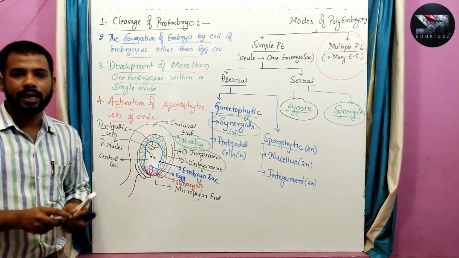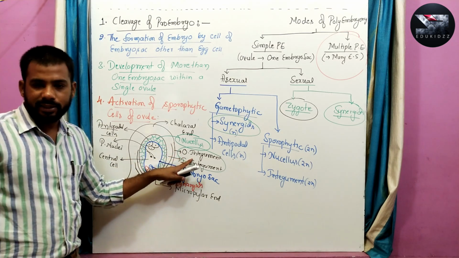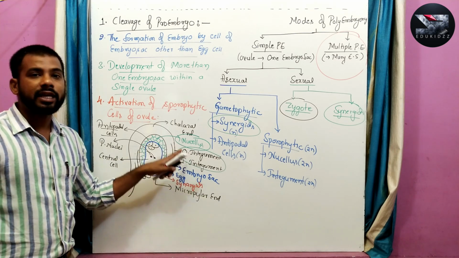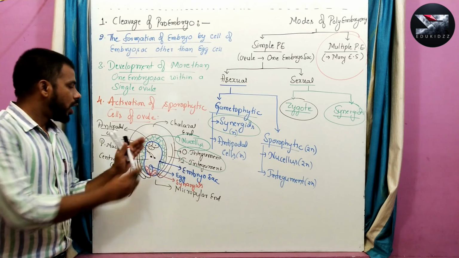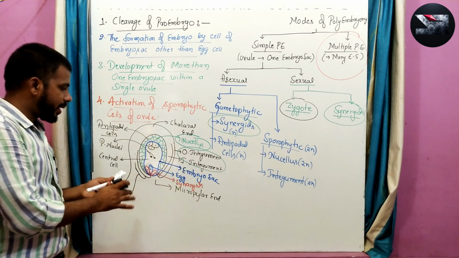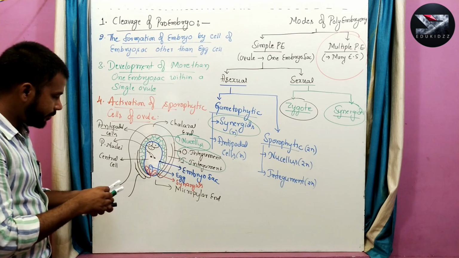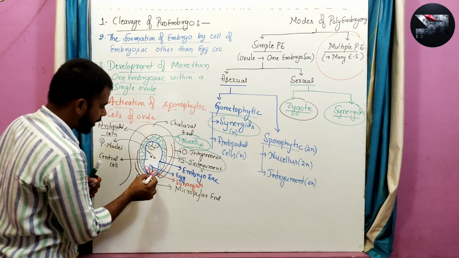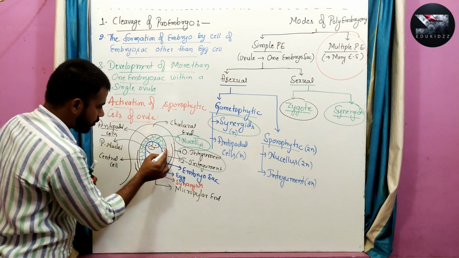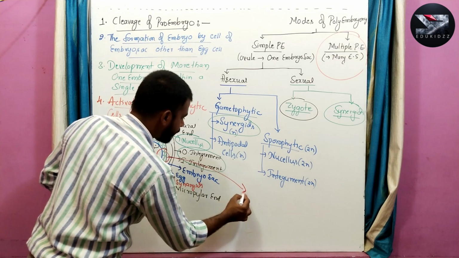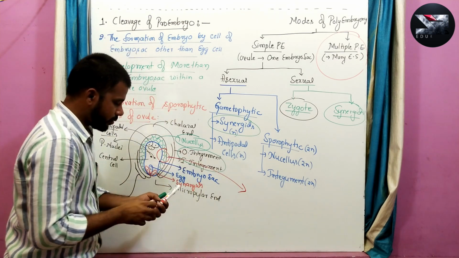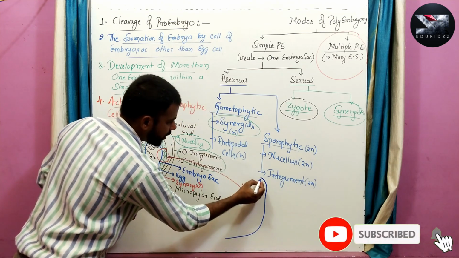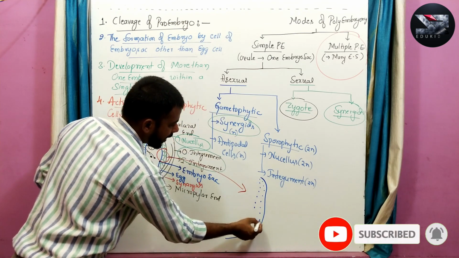In this case, these sporophytic cells start to divide, start to proliferate, and they develop into an embryo outside the embryo sac first. Let me magnify this area. I am just magnifying a small portion like this. If we magnify here, this one is the embryo sac, this portion is the area of the embryo sac.